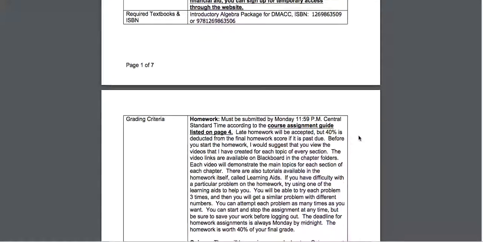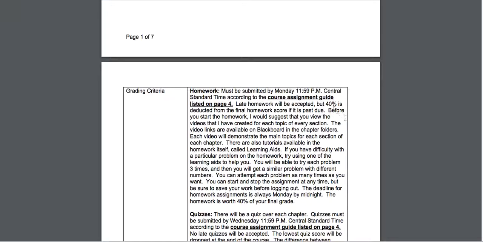The grading criteria, first of all: homework is 40% of your grade. The homework assignments are due on Mondays by midnight. There's a course assignment guide later here in your syllabus that will tell you when all of those due dates are. Late homework will be accepted, but 40% will be deducted from the final homework score if it's past due.